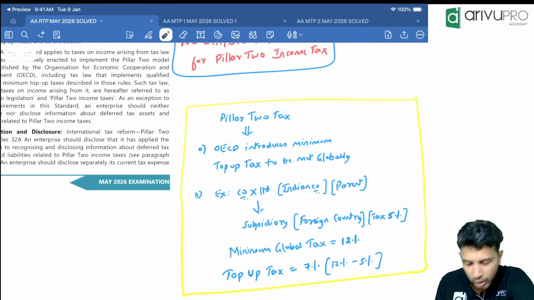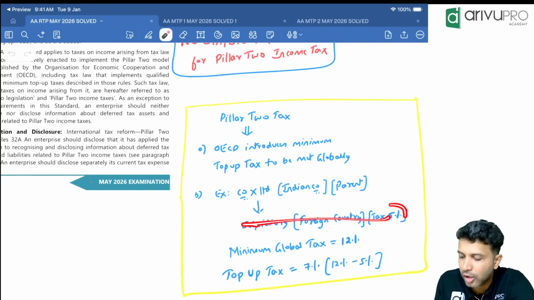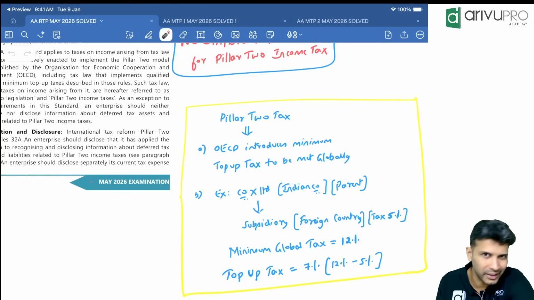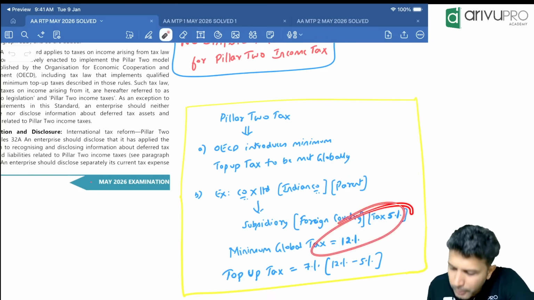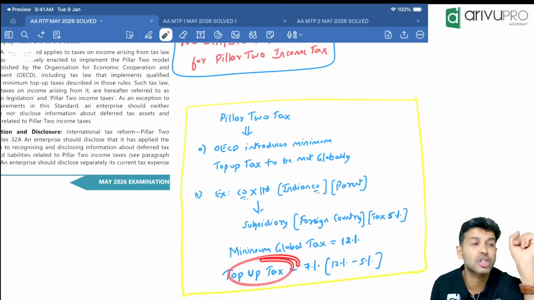Now normally, in this foreign country, when you are operating, you have to pay tax at 5%. But since you have a parent and you're doing some transaction, the subsidiary will not pay tax at 5%. They'll have to pay it at 12% instead of 5%. That means they are paying extra: 12% minus 5%, 7% extra. That we call the top-up tax.